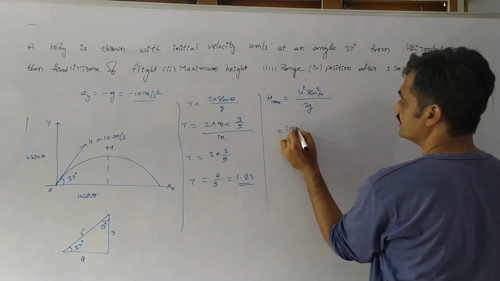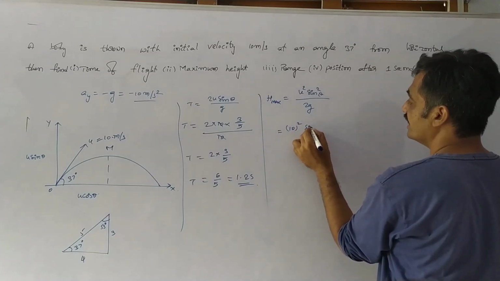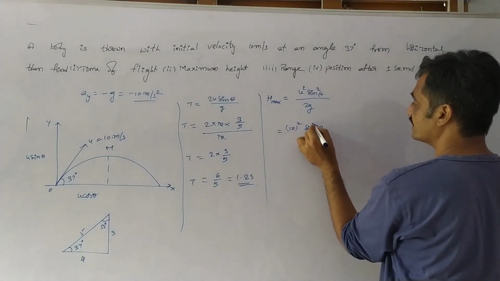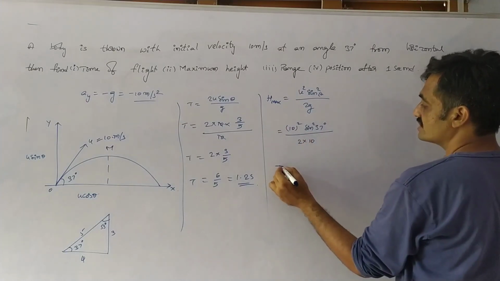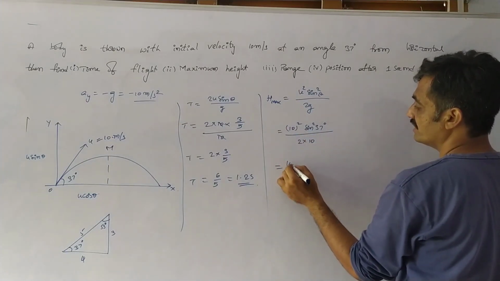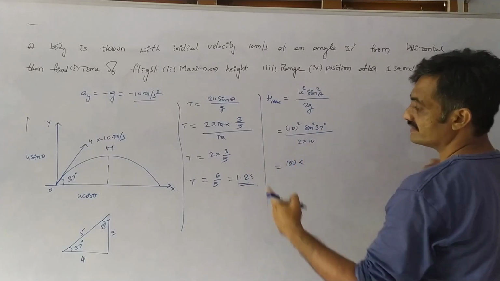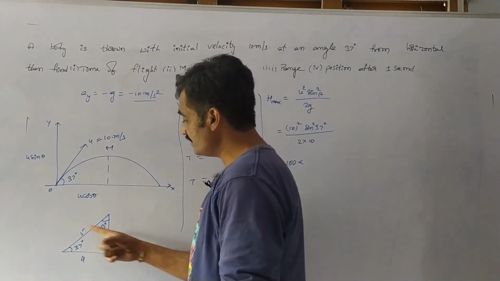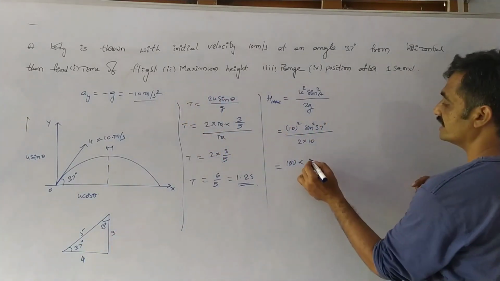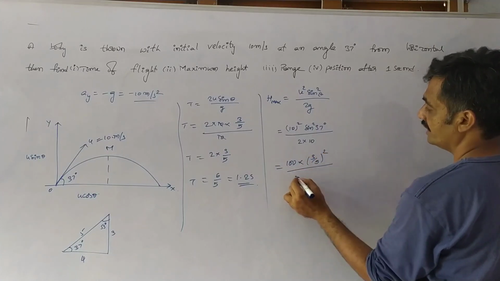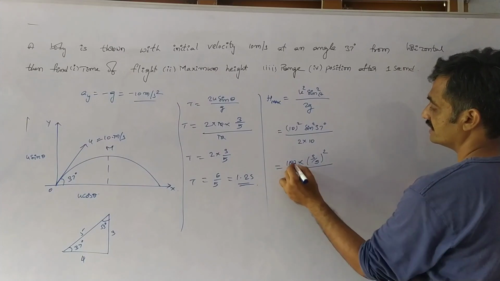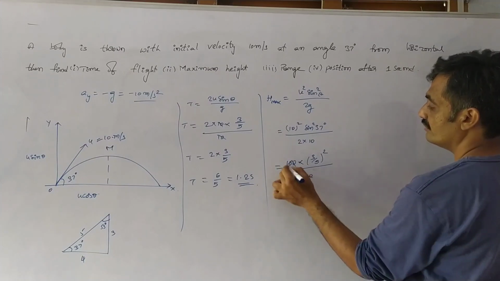Based on that we can represent it as 10 square into sin square 37 by 2 into 10. 10 square is 100, into sin 37, which is 3 by 5, so we can write it as 3 by 5 whole square by 2 into 10.